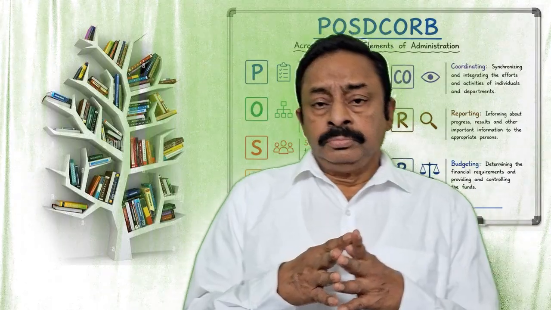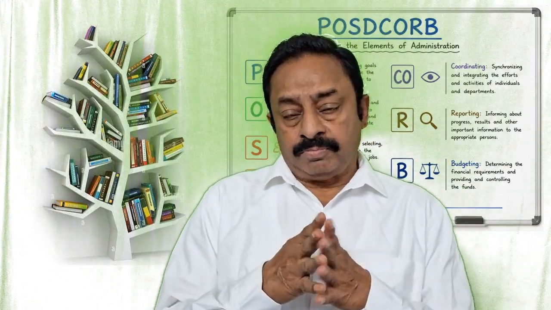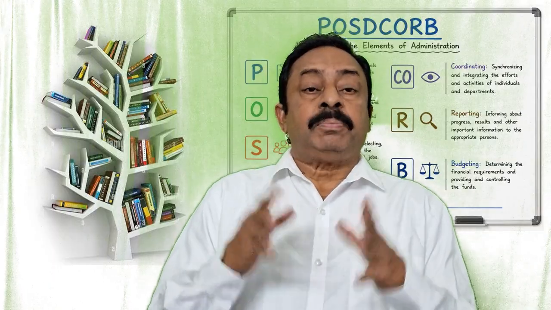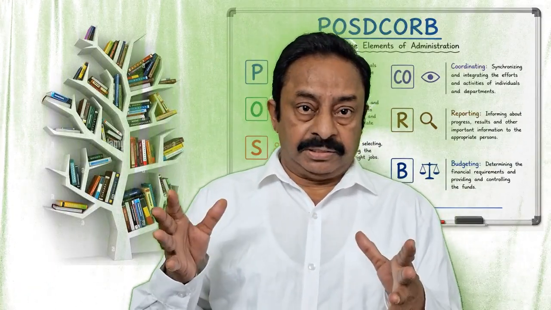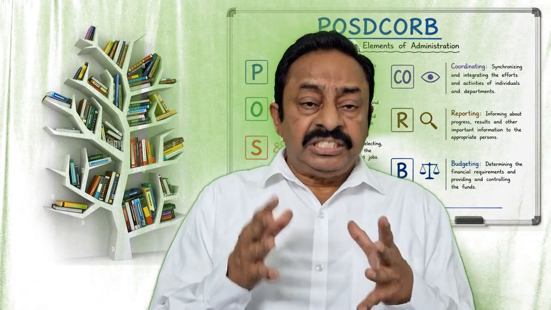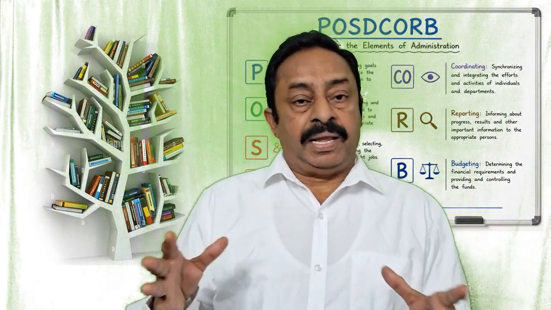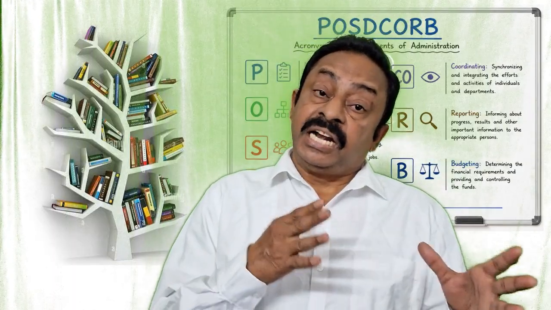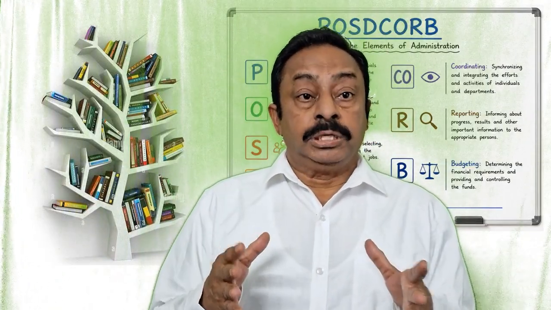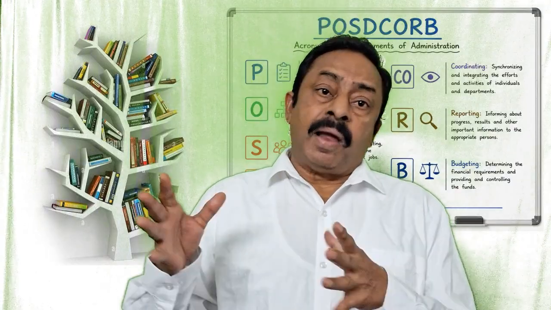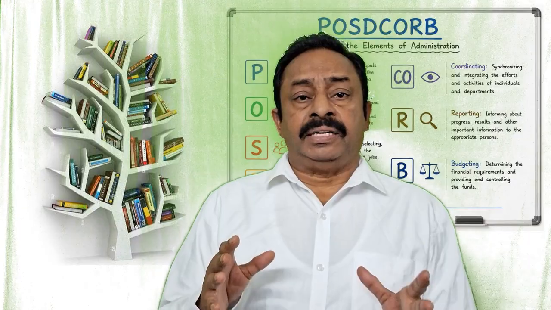Now, there are different types of planning. I'll explain what types. One is called strategic planning. This is a long-term plan by top management. Some companies will have a 5-year plan, some a 3-year plan. In this plan, they decide what to do, what not to do, and how to do it in the next 5 years. Proper planning is done from 0 to 100. So this is called strategic planning.